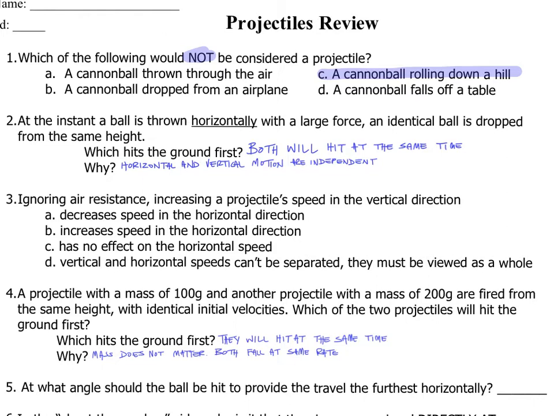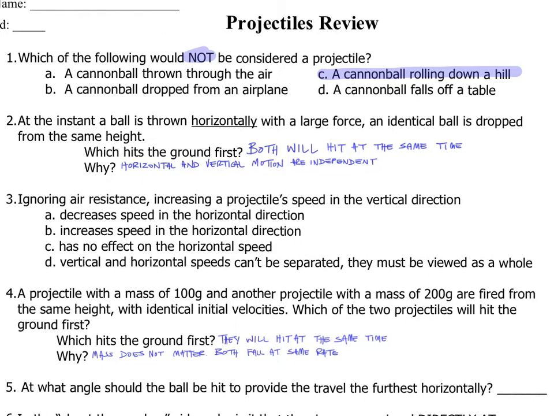Number 2, at the instant a ball is thrown horizontally with a large force, an identical ball is dropped from the same height. We saw this with the tennis ball being dropped and pushed horizontally. We saw this with the bullet being fired horizontally and a bullet being dropped. They will both land at the same time because horizontal and vertical motion are independent. Gravity does not affect anything moving horizontally. It only affects an object falling vertically. So they will both land at the same time.